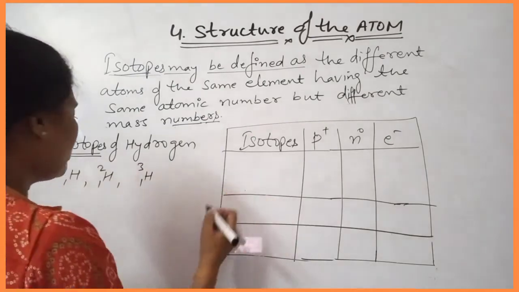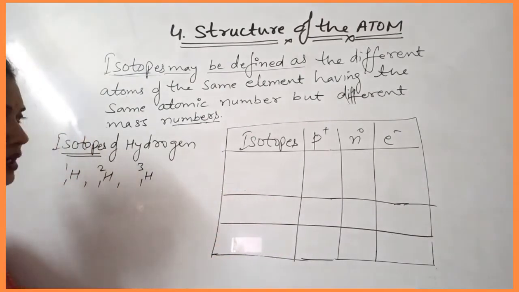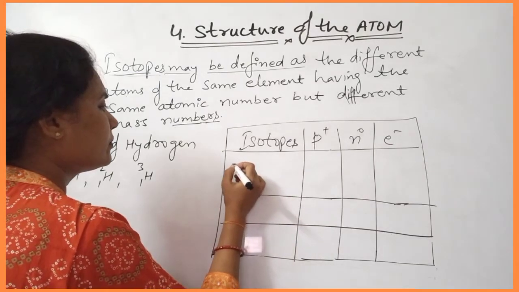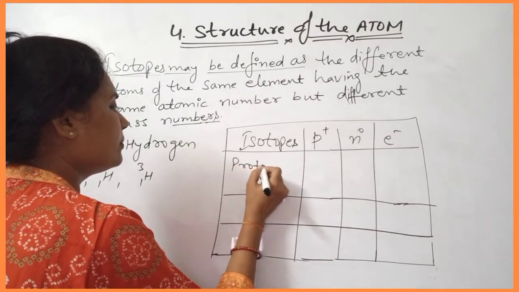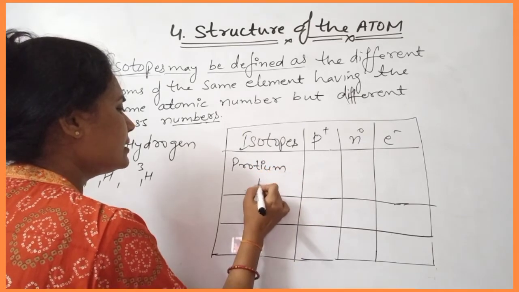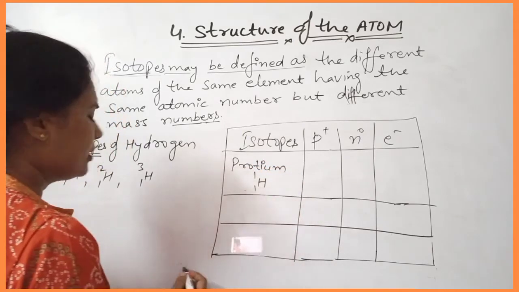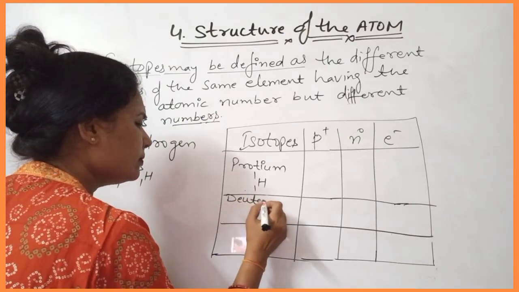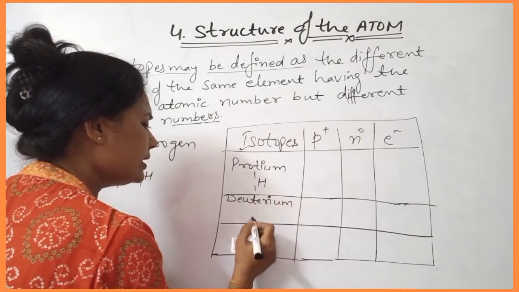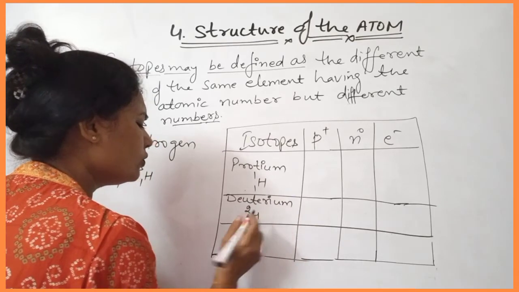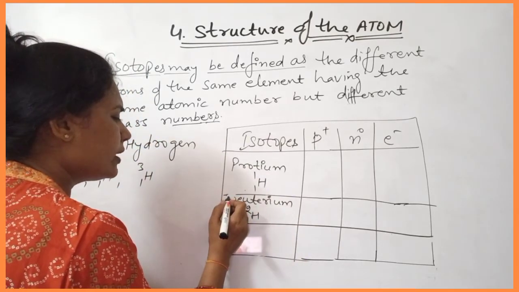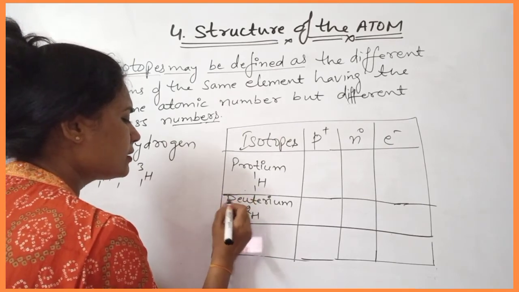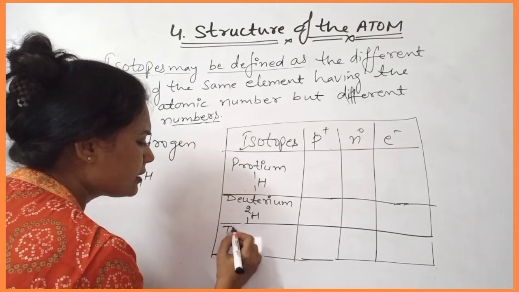So the first isotope is protium, that is H-1. Second is deuterium, that is atomic number 1 and mass number 2. The atomic mass is 2 here. Third is tritium.